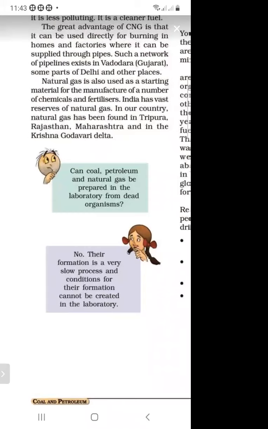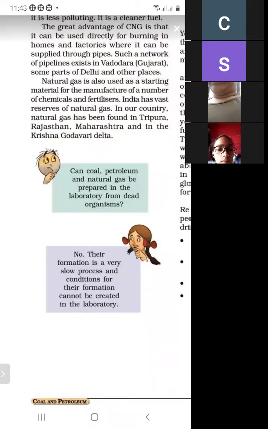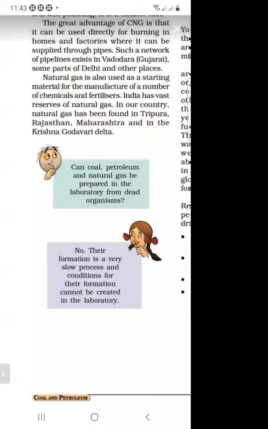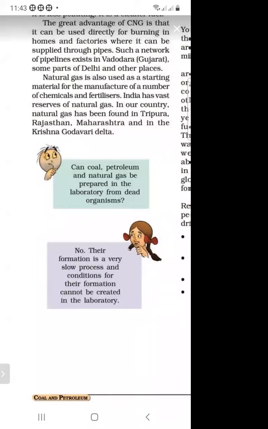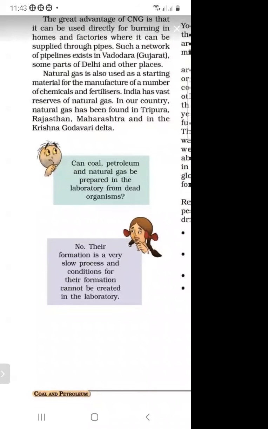No, we cannot make coal, petroleum and natural gas in the laboratory, because it takes millions of years to make them. As we know, coal, petroleum, and natural gas are made from dead organisms, and over millions of years these dead organisms are converted into useful substances.